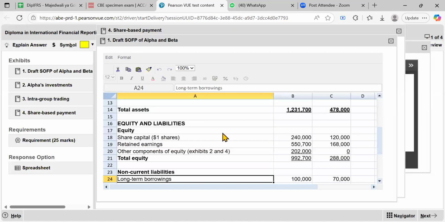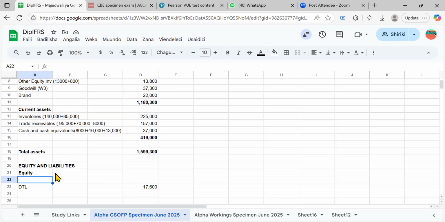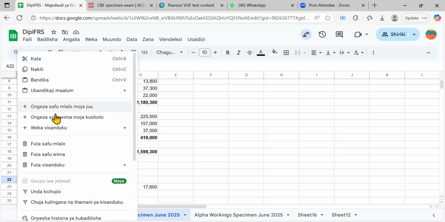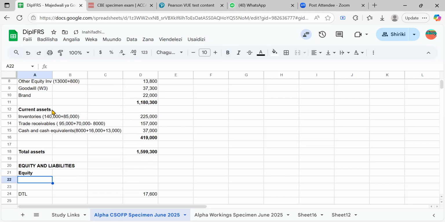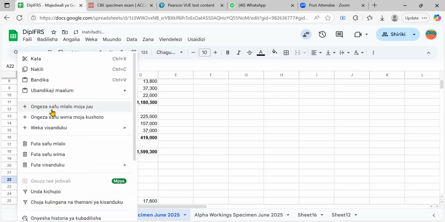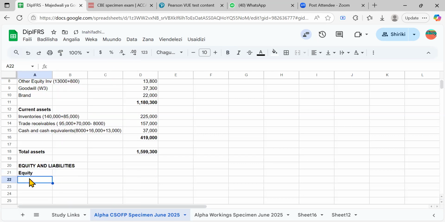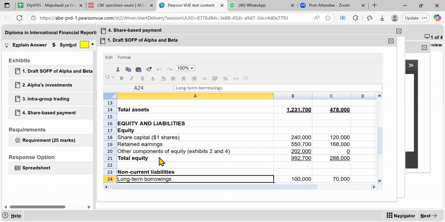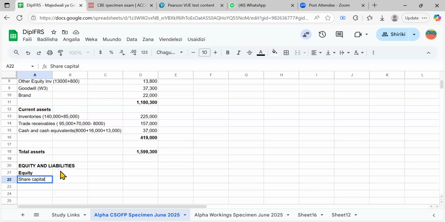Share capital. 240. Yes. So equity, I think you have to add some words. Share capital. We are told the nominal value of shares was $1. Yes. Shares were worth $1. It was 240. Like I told you, you only take the figure for the parent.